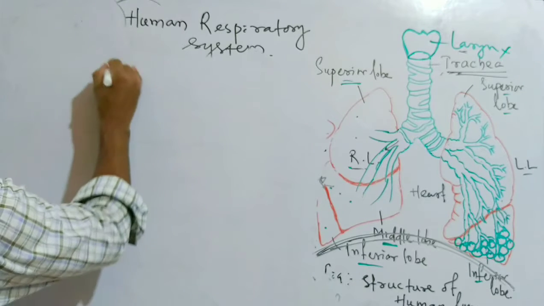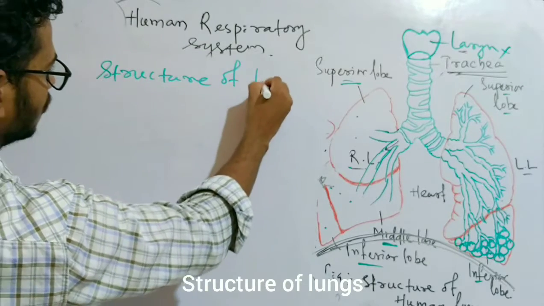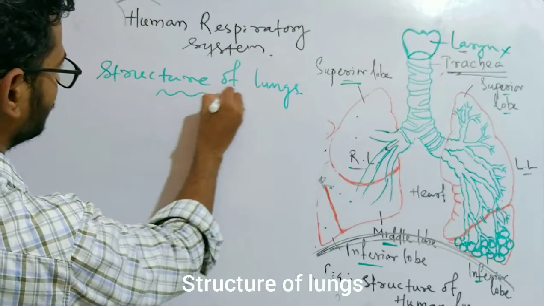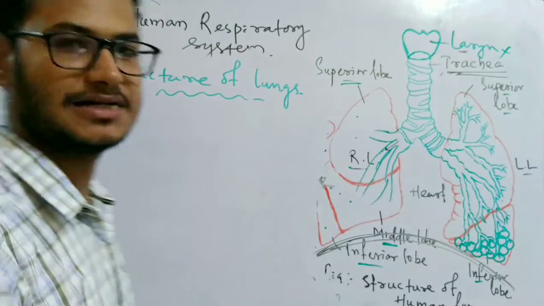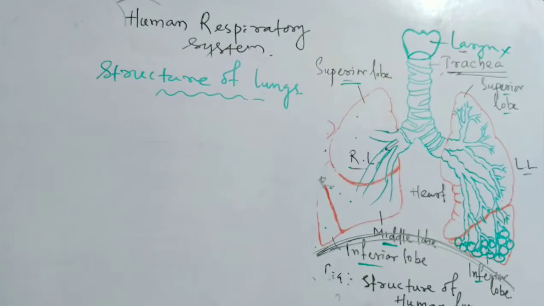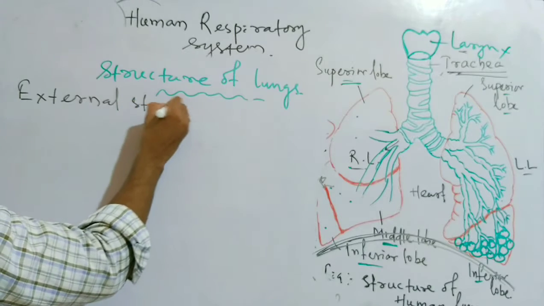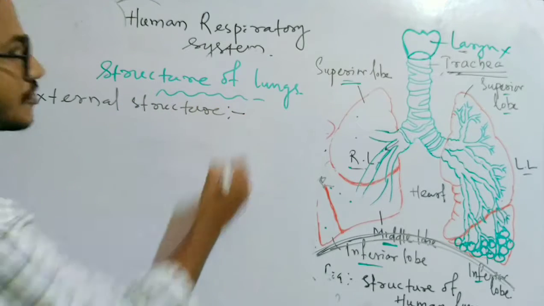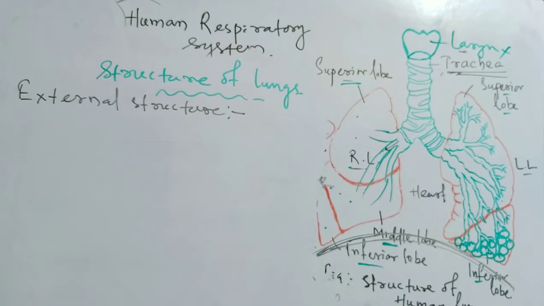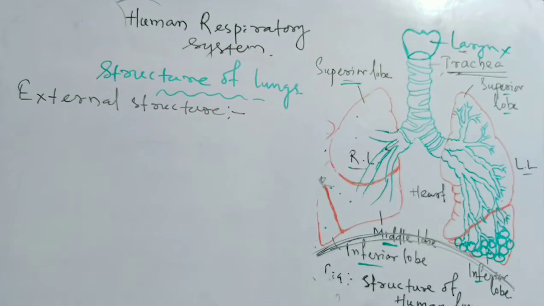The structure of the lungs is divided into two parts: the external structure or the morphological structure, and the internal or the anatomical structure. So first we will discuss the external structure of our lung. How does the lung look, and if we touch our lung, how does it feel?